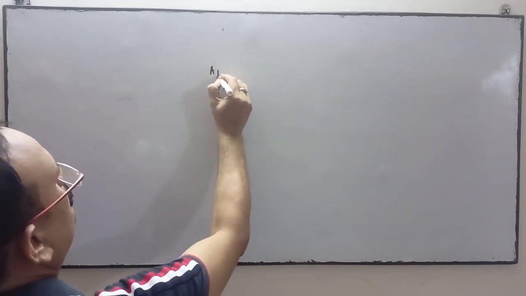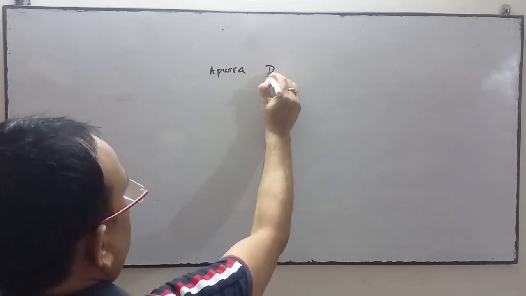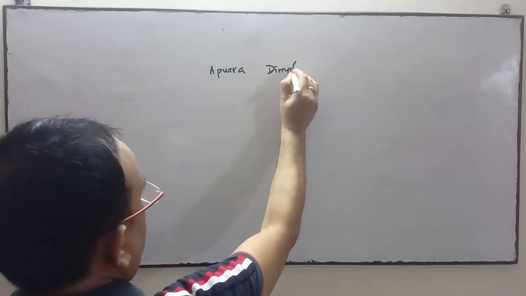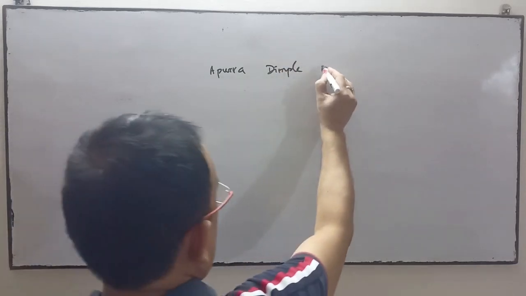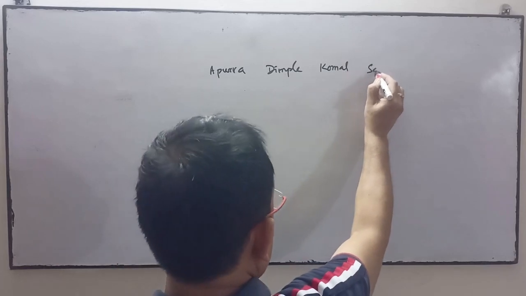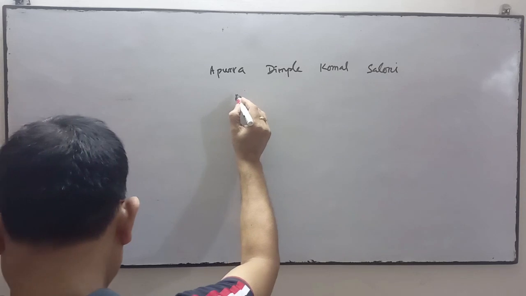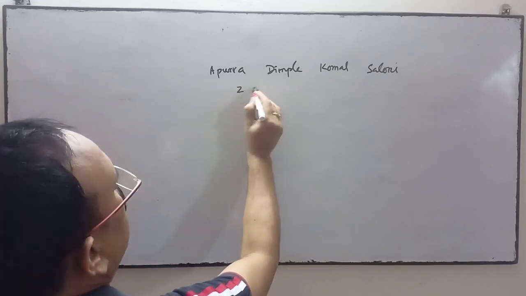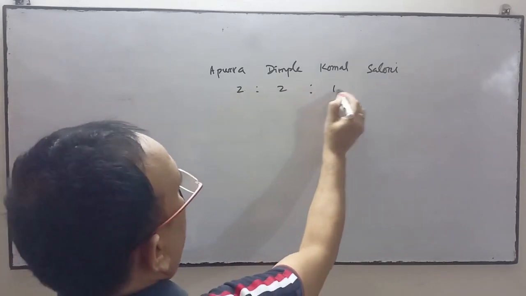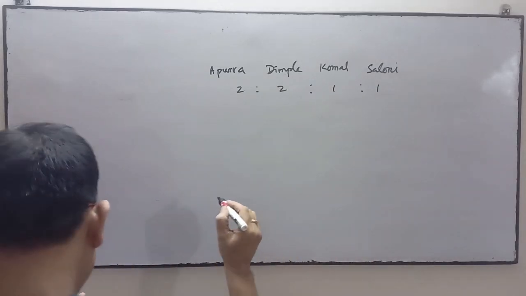One partner is Apurva, another is Dimple, another Komal, and the fourth one is Saloni. The profit sharing ratio between them is 2:2:1:1 respectively. Dimple and Komal decide to retire.